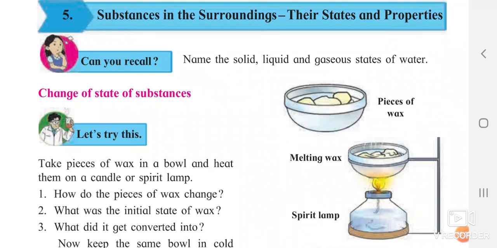Welcome all. Today we are going to start our fifth lesson, that is substances in the surrounding, their states and the properties. So what actually are substances called and which substances are present in our surrounding? Their states. States does not mean Maharashtra, Karnataka and all. States means either solid, liquid or gaseous, and their properties. Okay, so we are going to study this in this lesson.